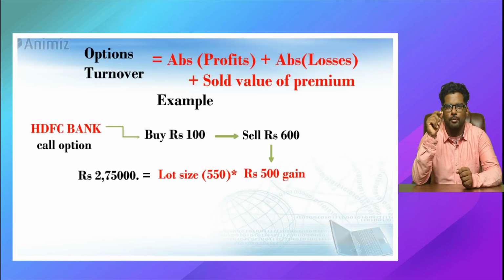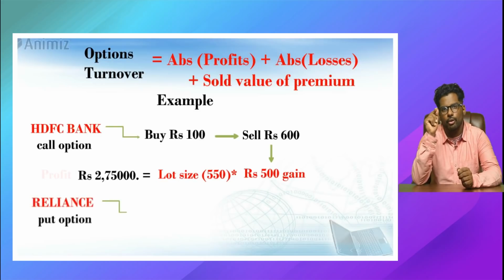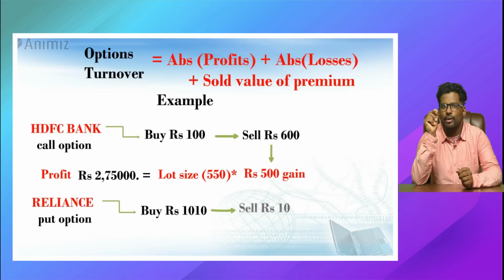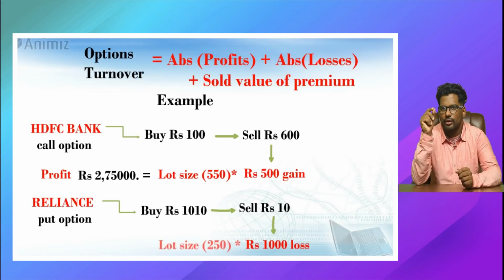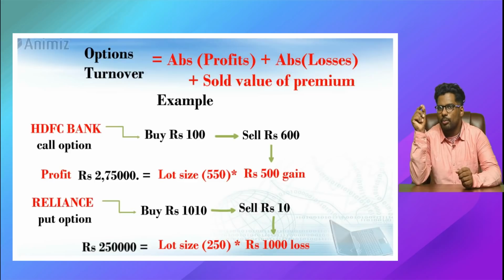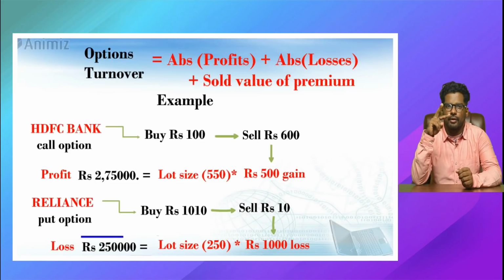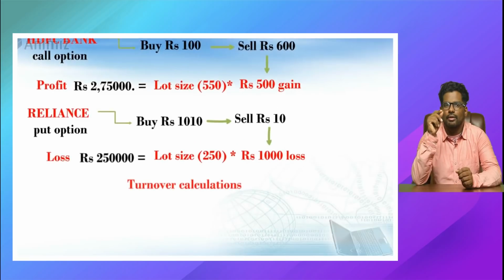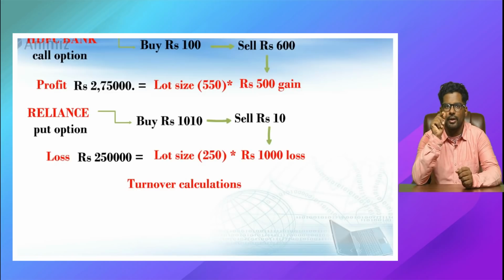Transaction 2, Reliance put option, you have bought it for 1010 rupees. Since the market has rallied, you have sold it for only 10 rupees. So the entire loss is 1000 points multiplied with the lot size of 250. You are getting 2.5 lakhs loss. So from futures we know we have to take the absolute value. So the turnover is 2.75 lakhs plus 2.5 lakhs, 5.25. Till here it is the same as futures.